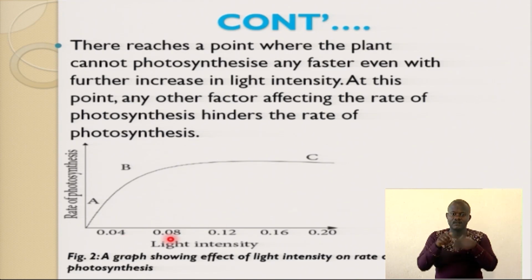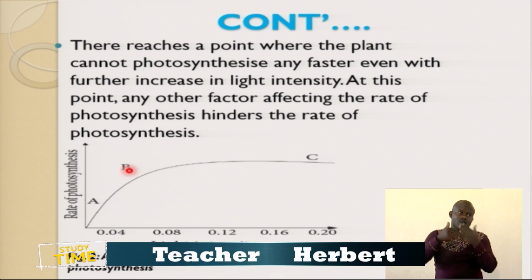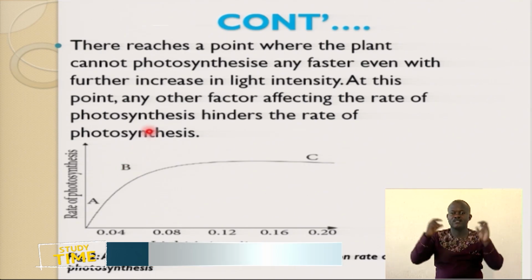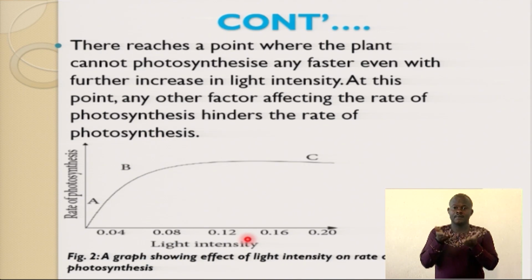When the light intensity increases to 0.08, what happens? The rate of photosynthesis will also increase. I can say it also doubles. As you're increasing the light intensity, you're also doubling the rate of photosynthesis. It's very clear and very interesting. When you continue increasing to 0.8, they reach a point where any further factor affecting the rate of photosynthesis hinders it.